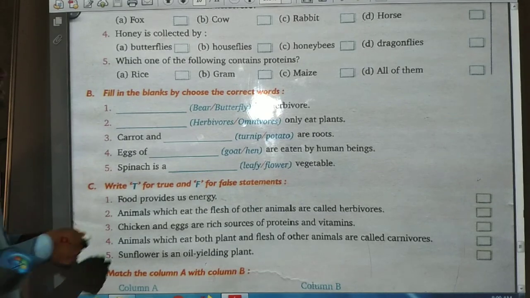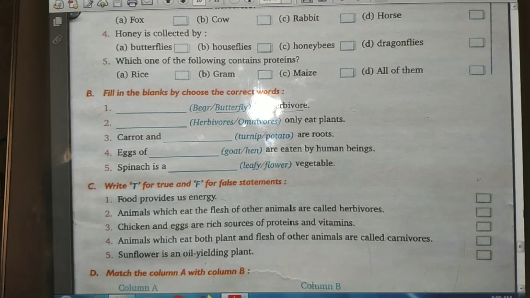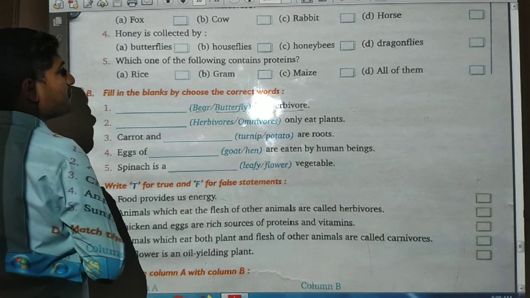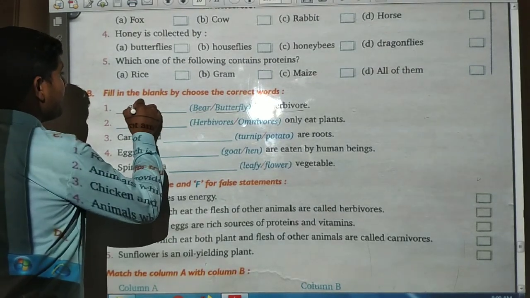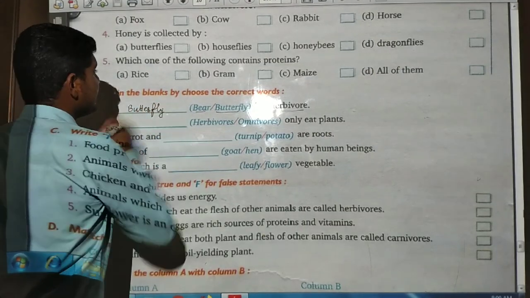Bear or butterfly is herbivore. Which one of these is a herbivore, bear or butterfly? So who is the herbivore? Butterfly.